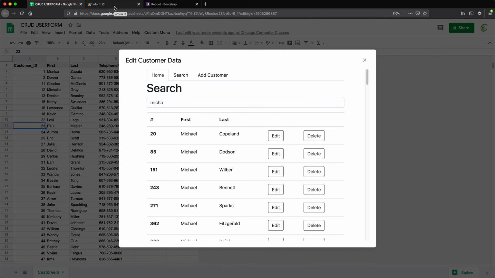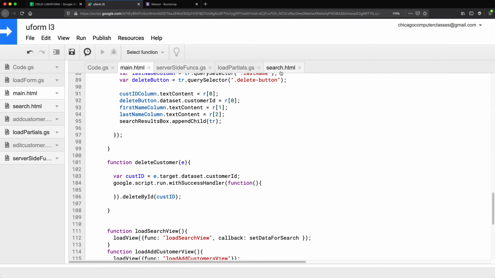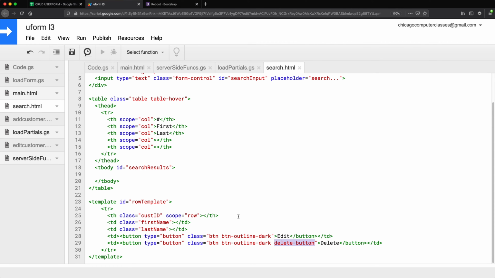Now, the way we need to ID the row, we need to give it some sort of ID. Let's go back here, and the row will be this tr. Let's give it some sort of class. So we're not going to give it an ID for the reason that this is going to repeat for each one of those customers. So we're going to call this result box. That's a good class name, I guess. Now I can use that class name to find that tr and delete it.